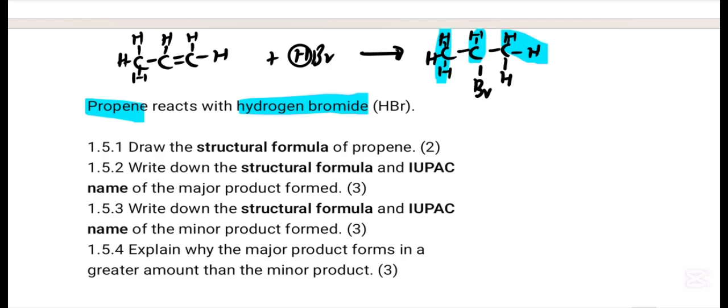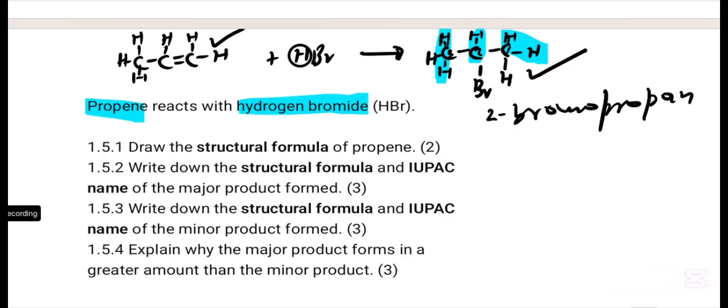Then the first question says draw a structural formula of propene. This is the structural formula of propene. Write down the structural formula and the IUPAC name of the major product. This is the major product. So this is carbon 1, 2, 3. So it's 2-bromopropane. Then we're done.